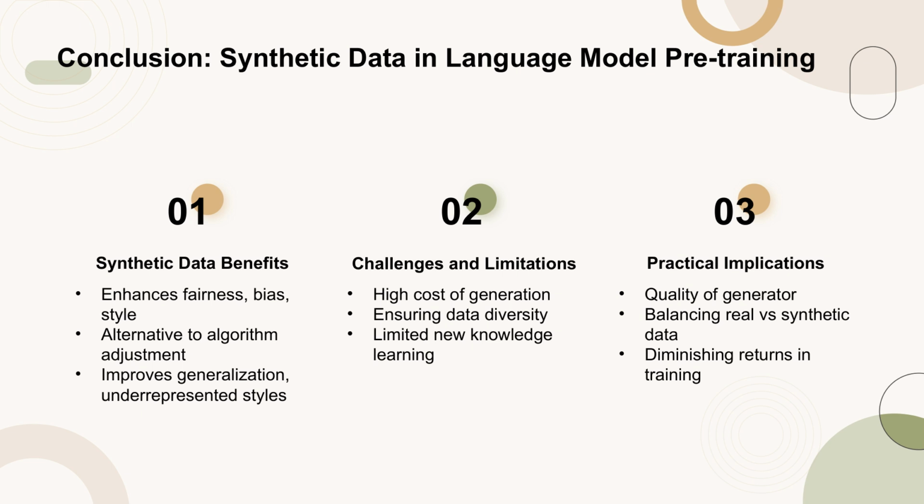The authors suggest that practitioners must make critical decisions regarding the quality of the synthetic data generator, the balance between real and synthetic data, and the point at which training on synthetic data reaches diminishing returns. This work represents an initial step towards addressing these questions and demonstrates the potential of synthetic data to improve the efficiency of LLM training in terms of both compute and data size.